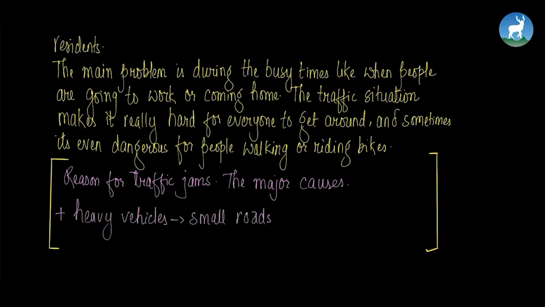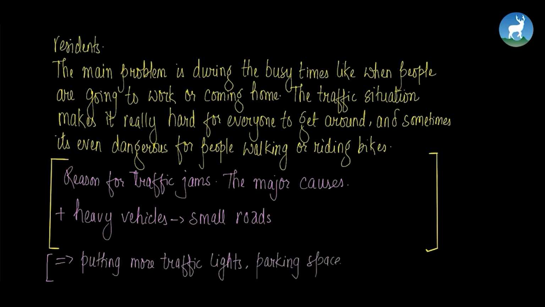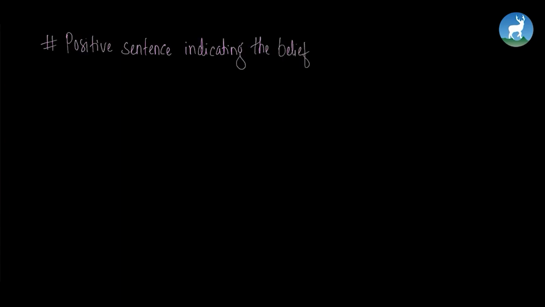Alright, so at the end you can ask for help, and whenever you're asking for help, make sure you write down very clearly how the chairperson can help you. Maybe putting up more lights, traffic lights of course, providing parking spaces, making rules for people to follow very strictly. Alright, and then at the end you write a positive sentence indicating the belief that your problem or your issues will be resolved.